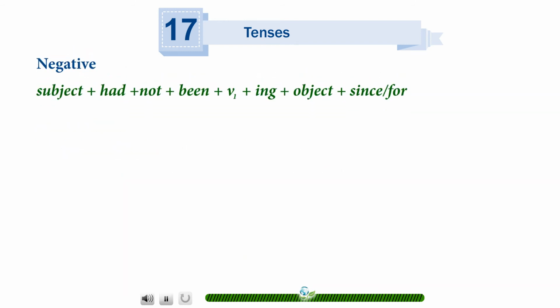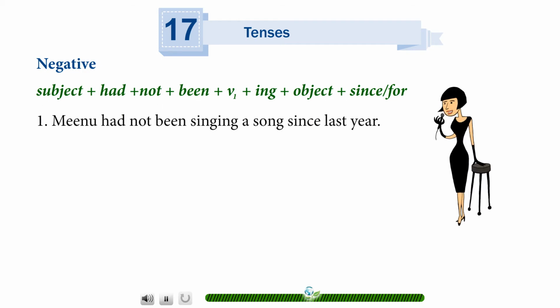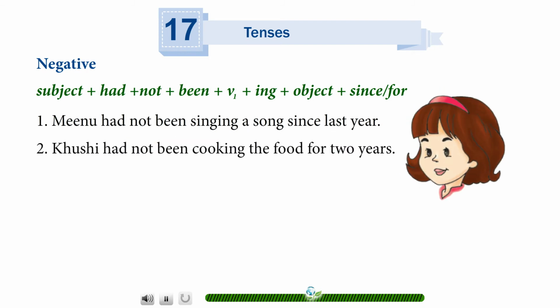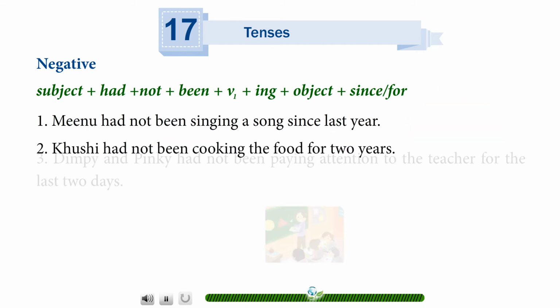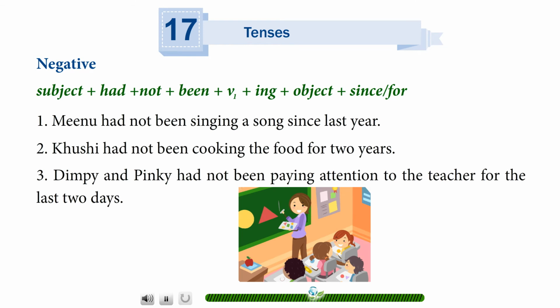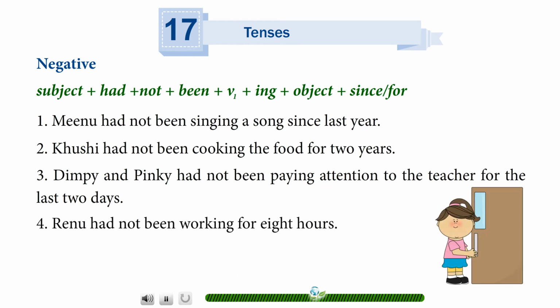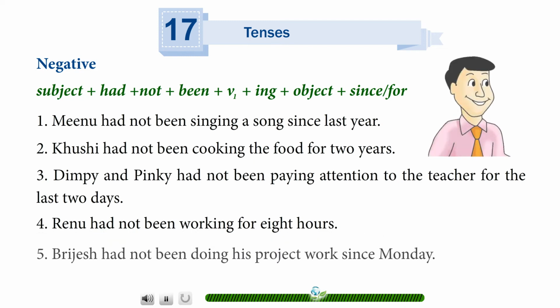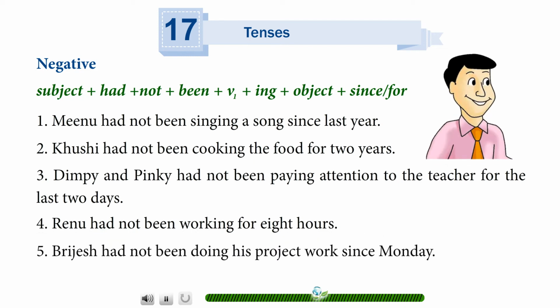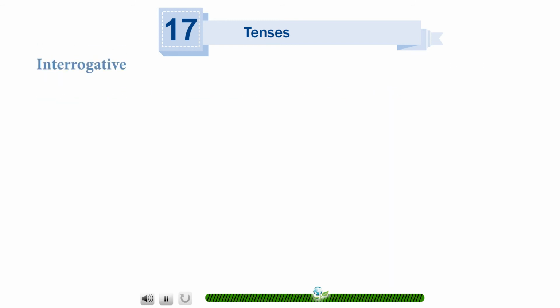Negative. Subject plus had plus not plus been plus V1 plus ing plus object plus since or for. For example, Meenu had not been singing a song since last year. Khushi had not been cooking the food for 2 years. Dimpy and Pinky had not been paying attention to the teacher for the last 2 days. Renu had not been working for 8 hours. Brijesh had not been doing his project work since Monday.